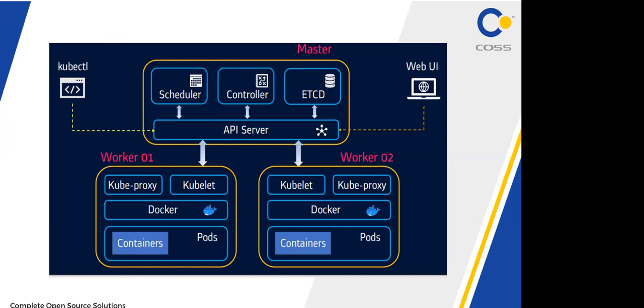It will communicate only through the master API server. Which worker node has sufficient CPU, enough capacity, how many containers are running, everything is scheduled by the Kubernetes scheduler. Then it will schedule your application on that node.